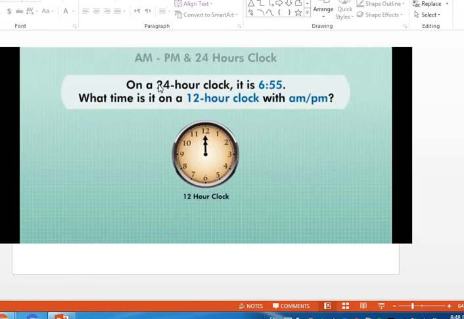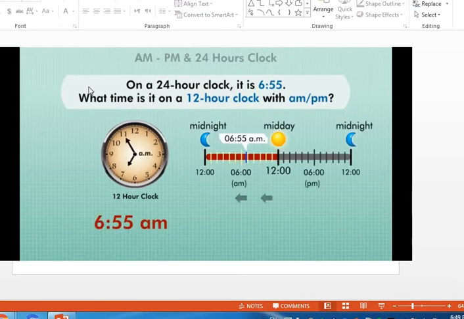Here I have on a 24-hour clock, it's 6:55. What time is it on the 12-hour clock with AM and PM? The answer will be 6:55 AM. Why? Because it doesn't exceed 12. So when the number is less than 12, it will remain the same with AM.